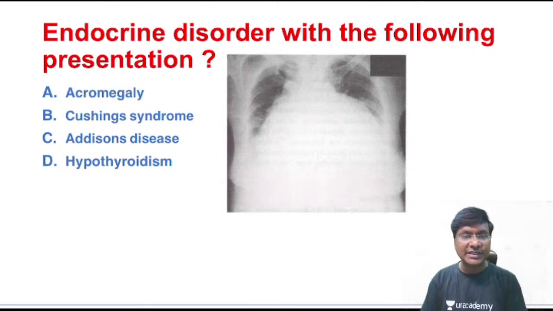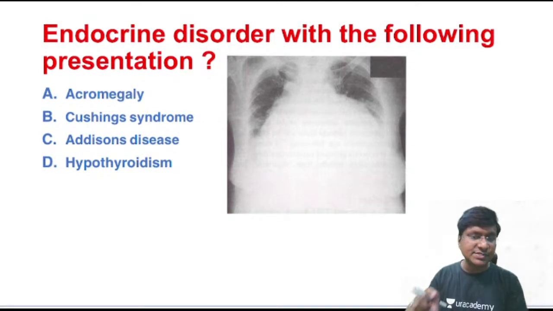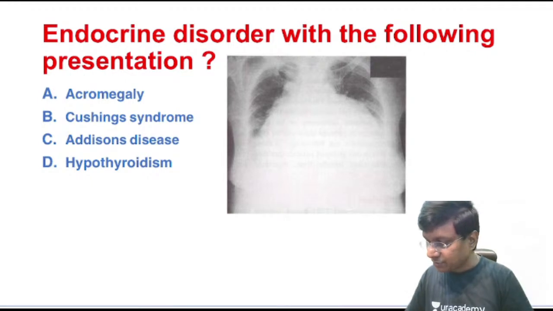Endocrine disorder with the following presentation: acromegaly, Cushing syndrome, Addison's, hypothyroidism. This is one of the very important previous year questions. Almost 2-3 times this particular question was asked. Very good Gokul question. So the answer is hypothyroidism.